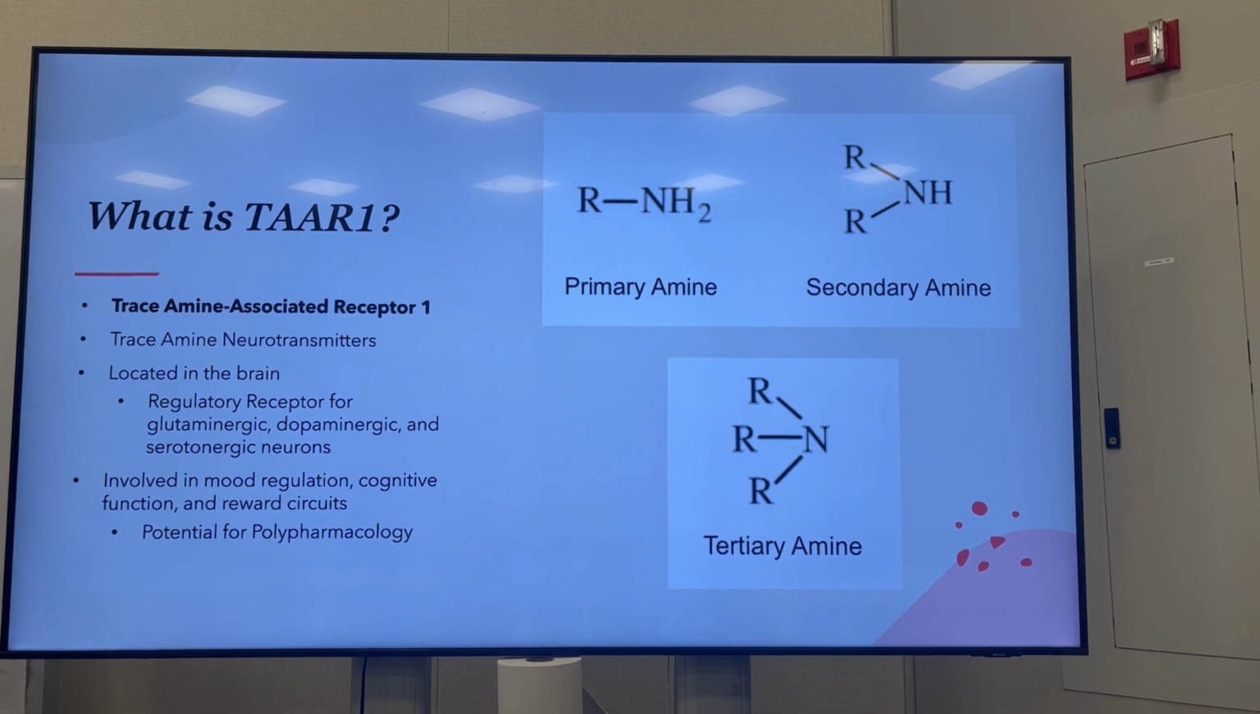With recent studies showing TAAR1's regulatory activities, along with its involvement in major neurotransmitters in the brain, it shows evidence toward its further involvement in mood regulation, cognitive function, and reward circuits. Because of its involvement in these three major parts of your brain, it shows potential in polypharmacology for the treatment of many mental health disorders. And this is what this study was geared around.